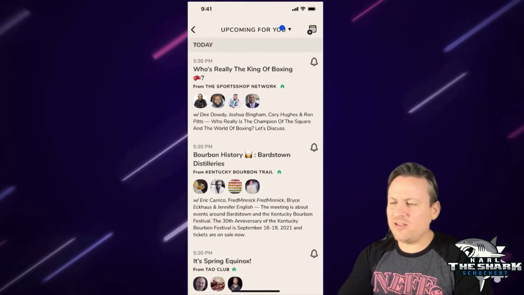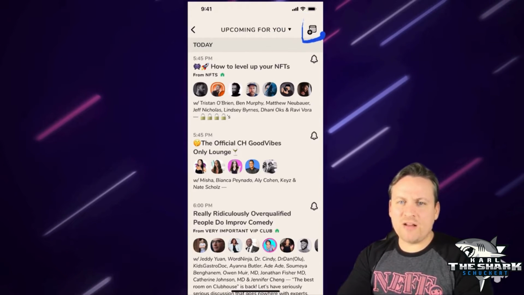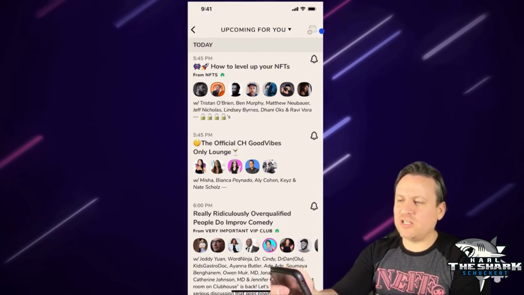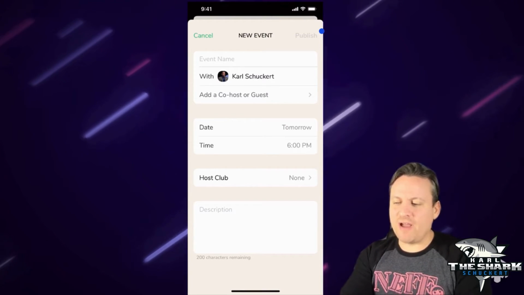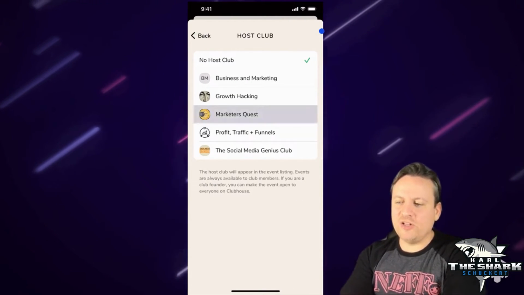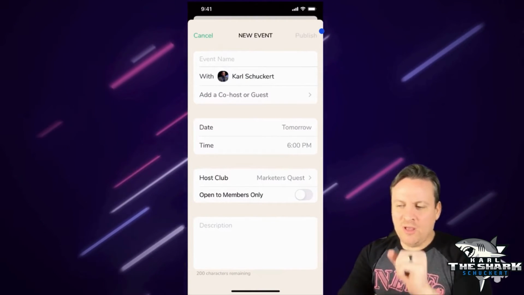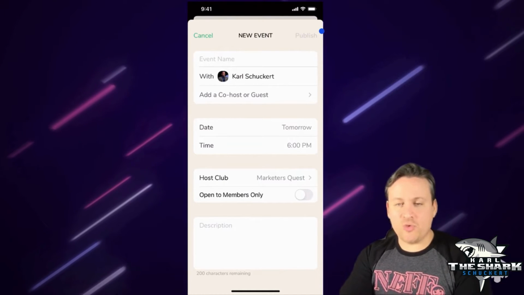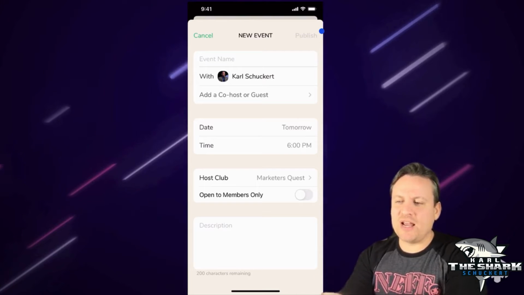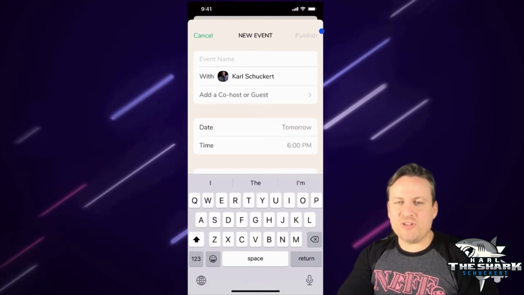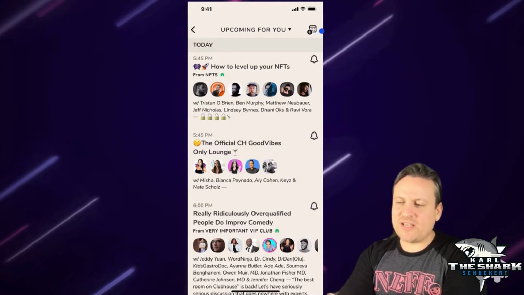I could click on that calendar and see all the events that are upcoming, but there's a little button right here on the top where I can click. And now I can actually set up a room. Also, if I'm a part of a club, I can include that club in the room, and it's going to show that club and then open up to members only. So it could be a very private room if I wanted to. I could write a description and make it an event name. And usually with your event names, obviously you want to use good titles. So that's how that part works.